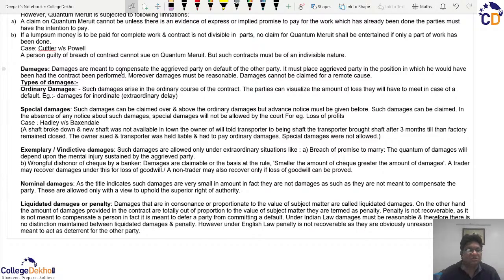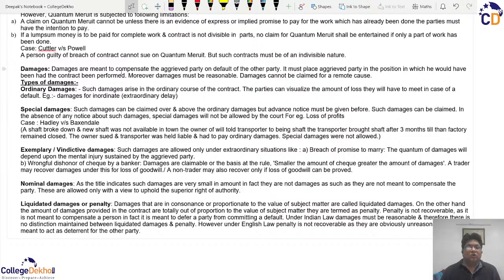And these damages can be of various types: ordinary damages, special damages, vindictive damages, nominal damages, and the liquidated damages. And we should stress upon the last three. If we stress upon the vindictive damages, then these are such damages which are basically punitive in nature.